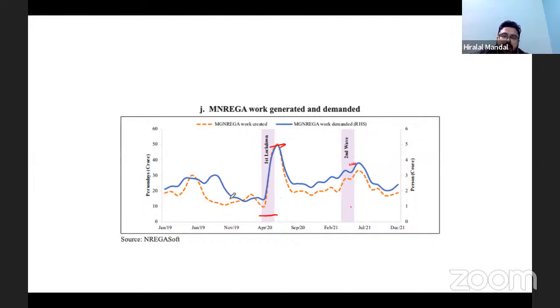and supply. If you look at the gap between the demand and supply, look here. When there was a higher demand for MG-NREGA, the government made the response. In fact, when the first lockdown was there, the government matched the demand for MG-NREGA. So that's how it was able to provide a safety net to the people. But as you can see, the recovery was there.